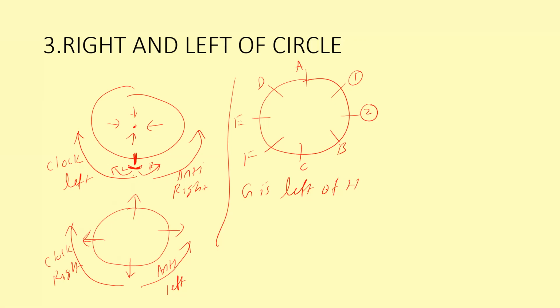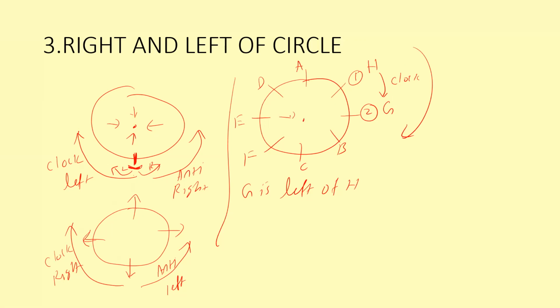Pause the video and check this: where we can place G and where we can place H. G is left of H. If I place H here, this direction is called clockwise. So G is left of H. This is the position of G and H.